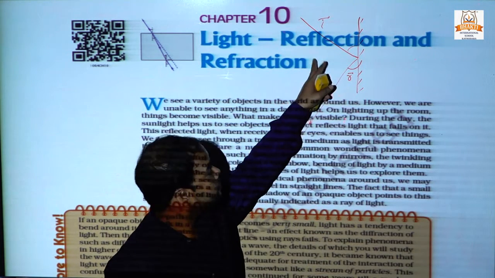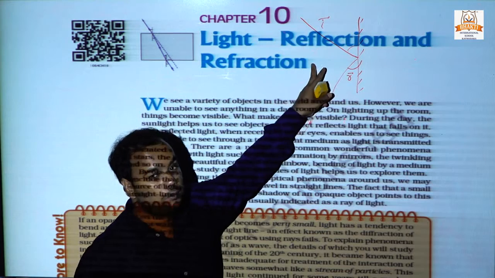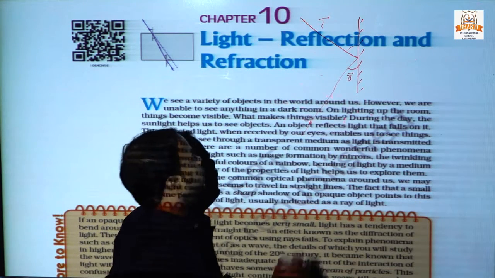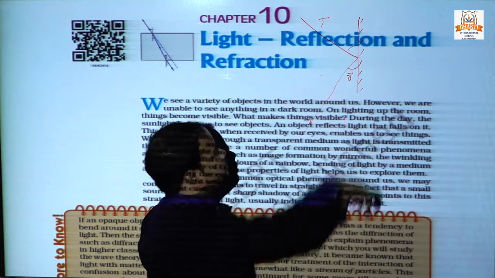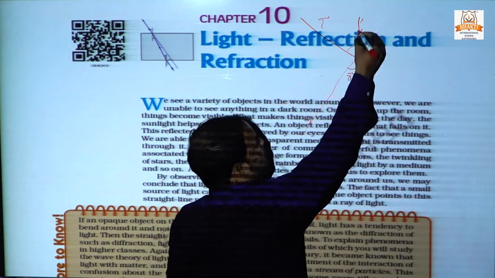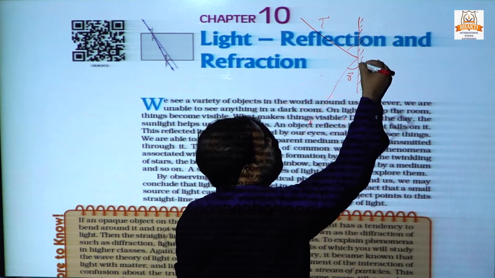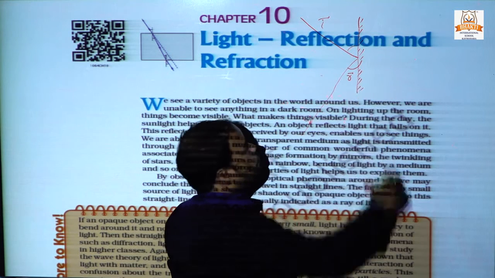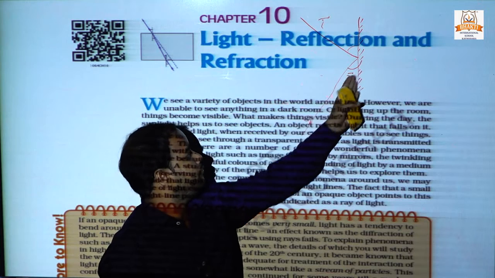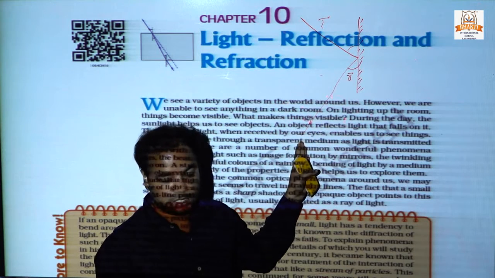This phenomenon shows reflection of light. The ray of incidence falls on a plane mirror, a polished mirror, and light reflects from the plane mirror.